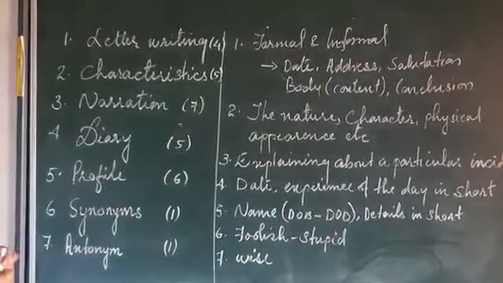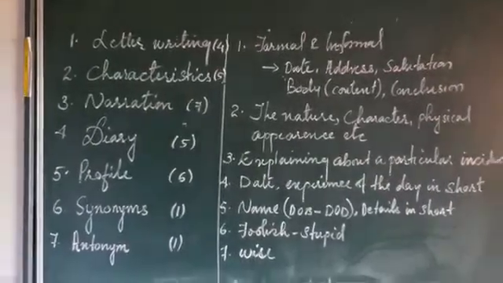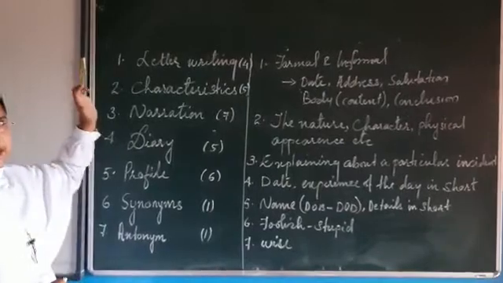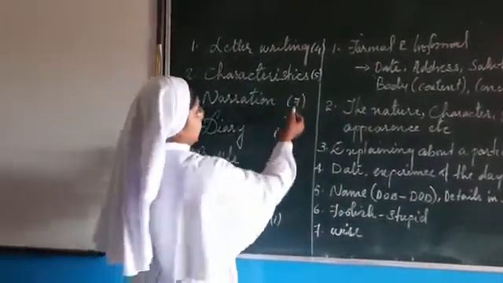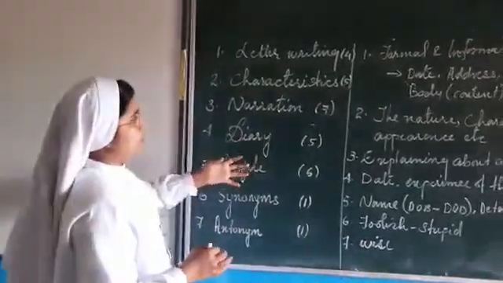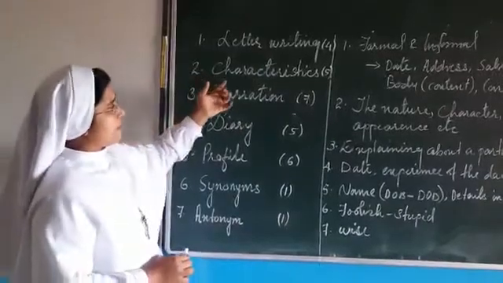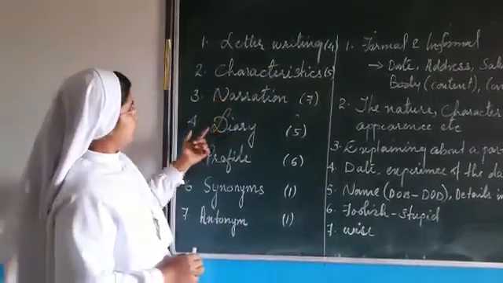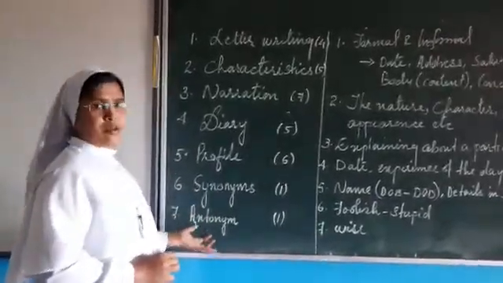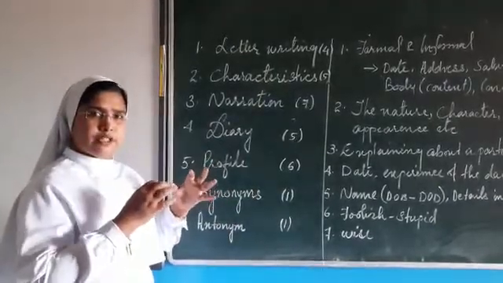See dear students, the important grammatical parts from the textbook for both class 9 and 10, you will see in the textbook. The first one is letter writing. What I have in the bracket is the mark given for this particular question. When you write the answer properly, this is the full mark. Letter writing, characteristics, narration, diary writing, profile writing, synonyms and antonyms. These are the important things I have picked up from this first unit.